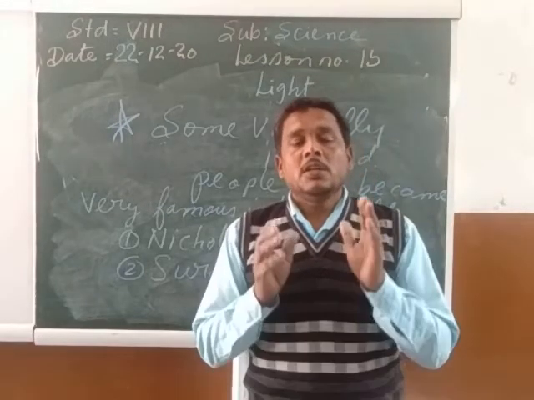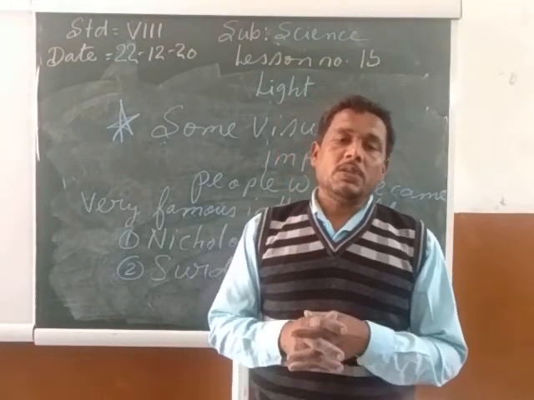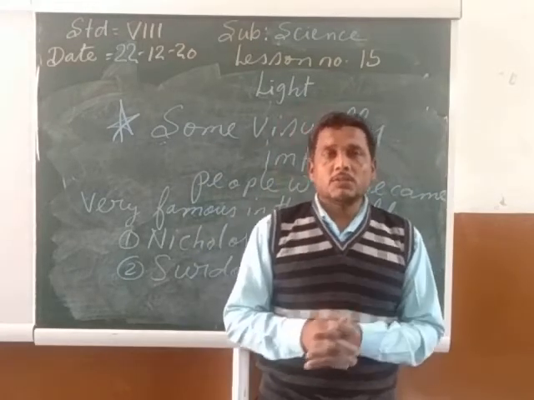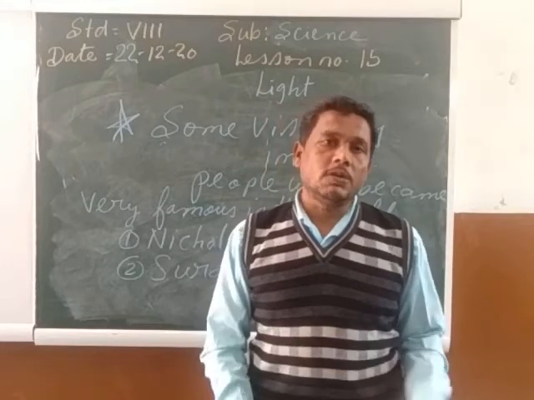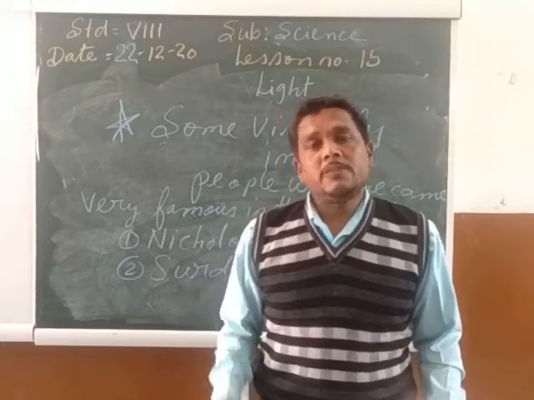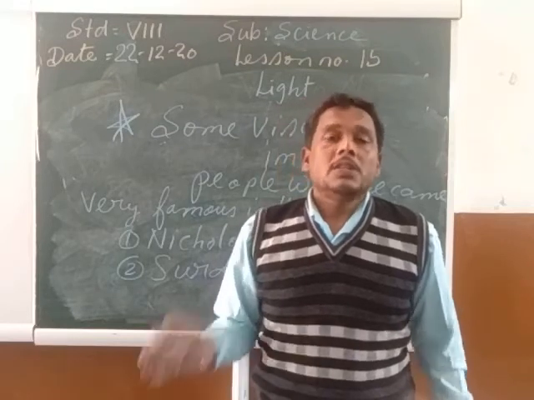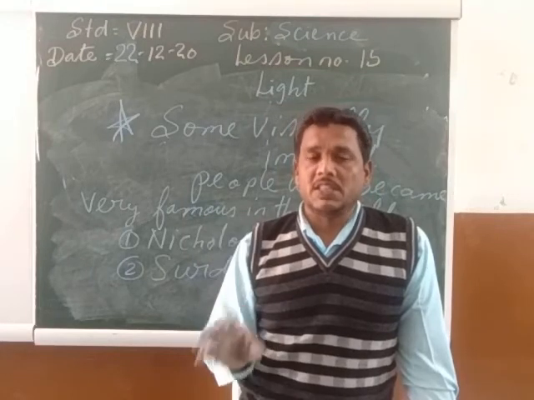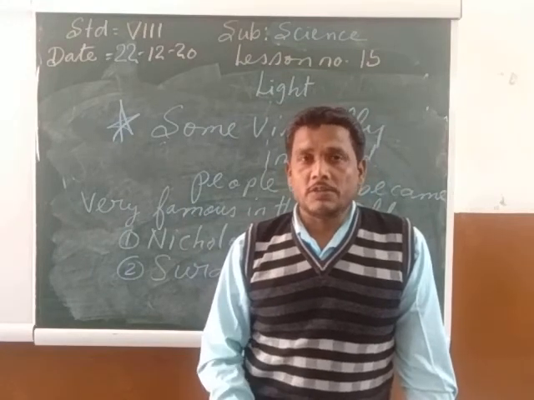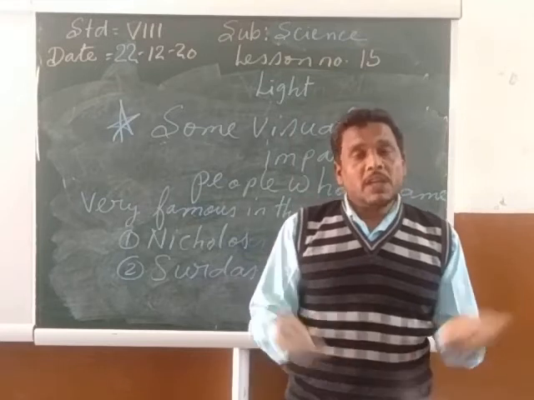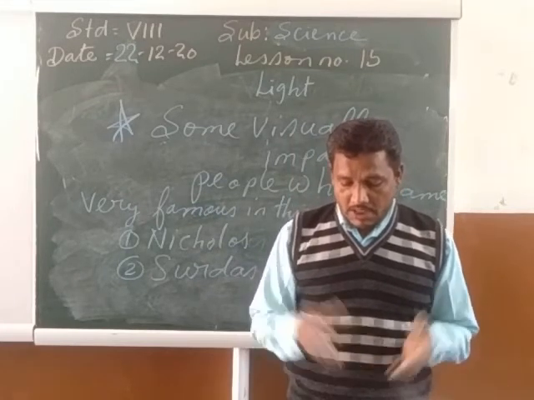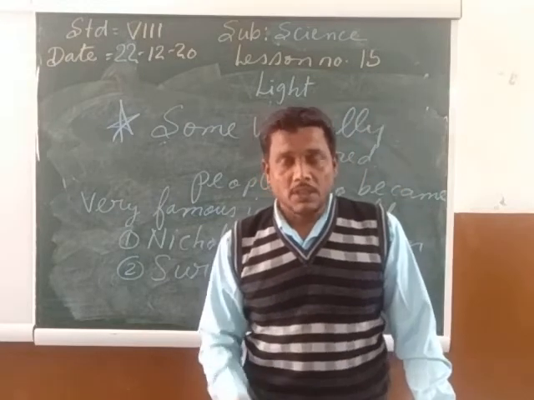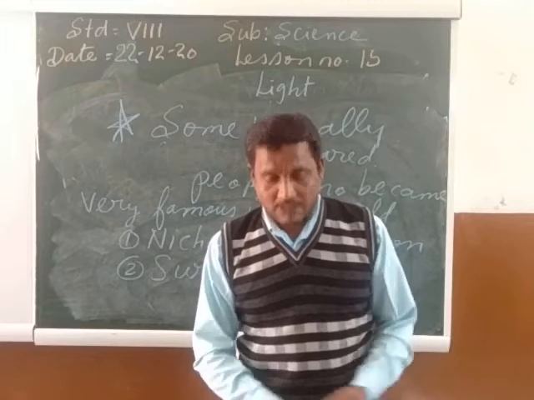So my dear, Nicholas Saunderson became blind when he was nearly 1 year old. He never let his blindness come in his way. This blind person became a scientist and a very good mathematician. He became a teacher of mathematics also. He learned astronomy, and he also studied optics at Cambridge. So he was very good in mathematics as well as in science.